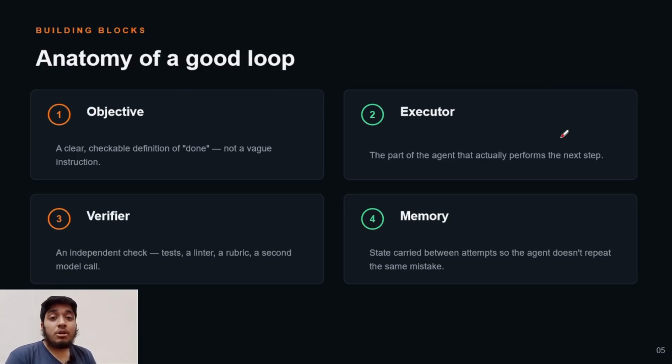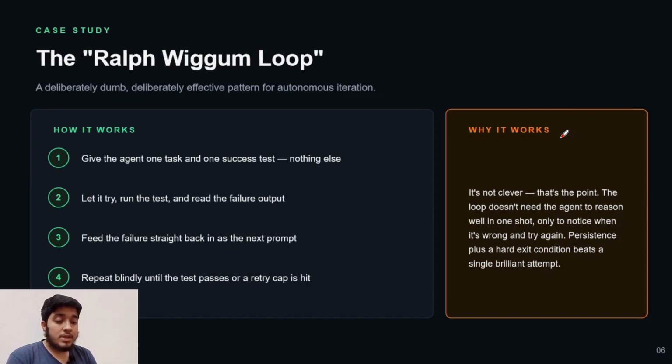So the anatomy of a good loop is first the objective, second the executor, third the verifier, and fourth the memory. Okay, so in loops we have one type of loop, that is the Ralph Wiggum loop. How does it work? First of all, it gives the agent one task and one success test, nothing else. Like there are many agents working on a task, and it works like that: it gives one agent one task, the second agent a second task, the third agent a third. The agents are divided across multiple tasks.